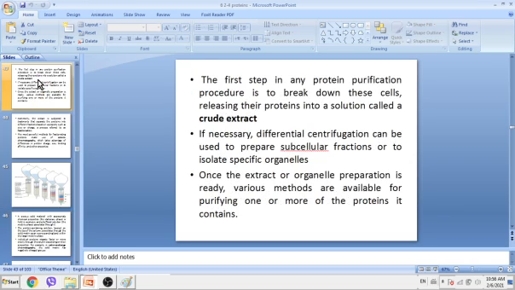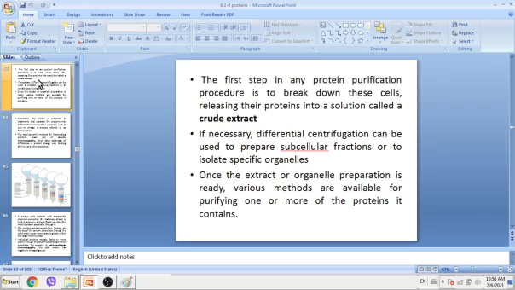The first step in any protein purification procedure is to break down the cells, releasing their proteins into a solution called crude extract. So proteins are present inside the cell. At the beginning, we need to break down, or destroy, the cell to get a solution called crude extract. Then, if necessary, differential centrifugation can be used to prepare subcellular fractions or to isolate specific organelles.